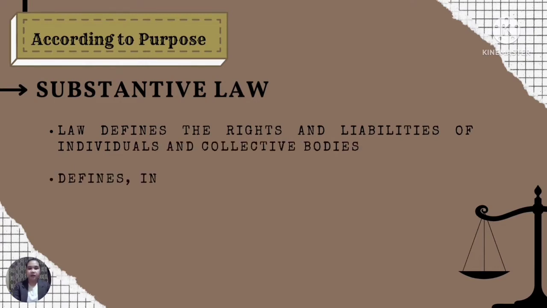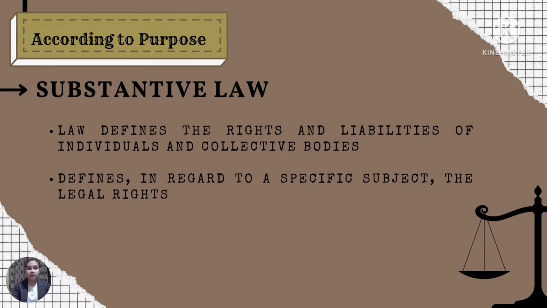In substantive law, it defines the rights and liabilities of individuals and collective bodies, and it's so called because it puts in a clear-cut and precise manner the substance of the subject matter for enforcing which the courts of law and officers of law exist. And it also defines, regarding a specific subject, the legal rights and relationships of people among themselves or their relationship with other people or between them and the state.